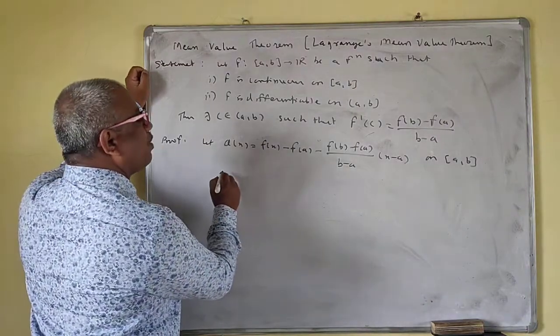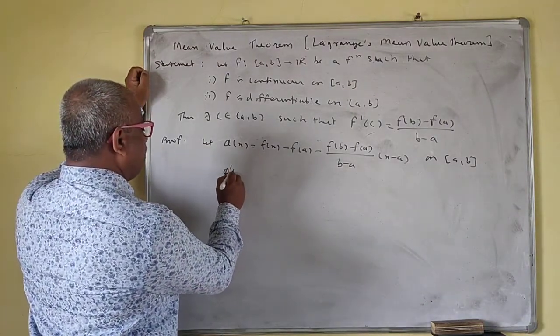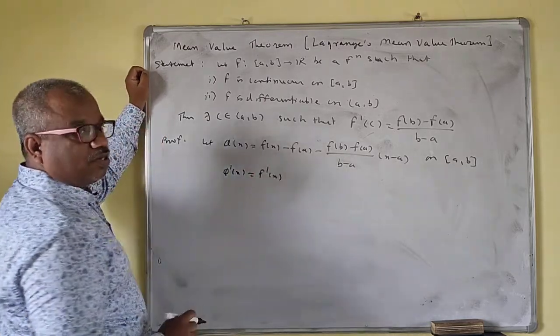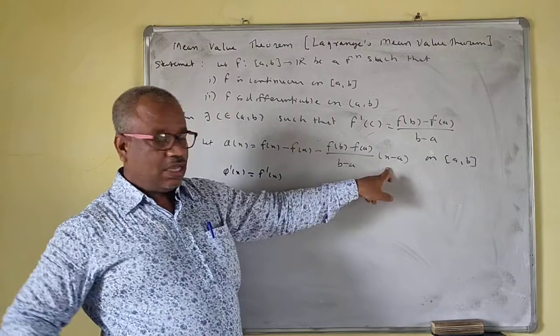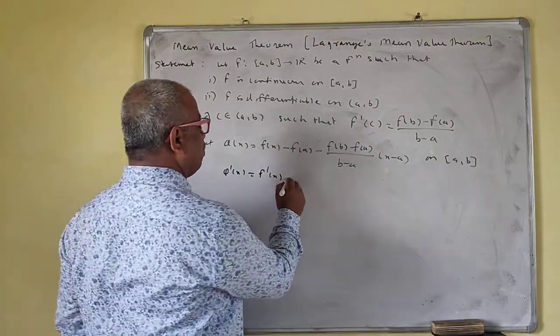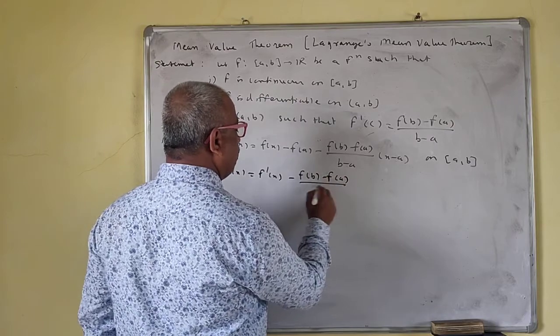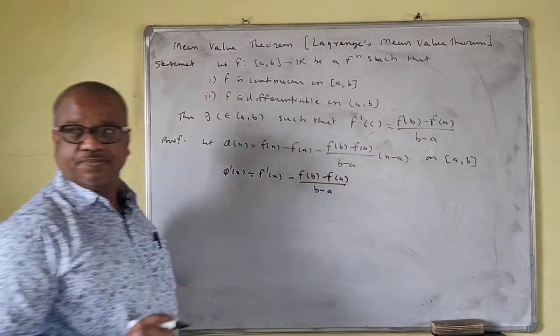So what is phi prime x? Phi prime x is equal to f prime x, the derivative of f of a is 0, the derivative of x minus a is 1, so minus f of b minus f of a upon b minus a.